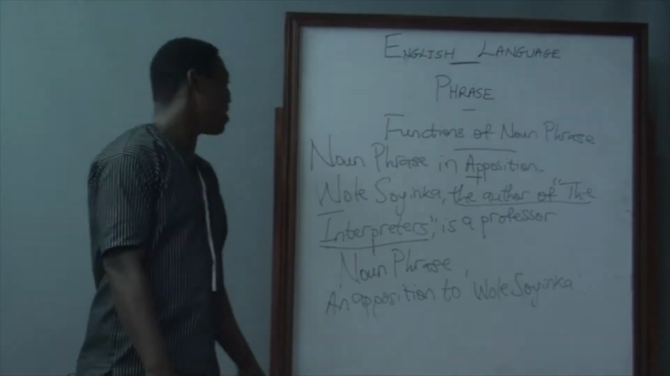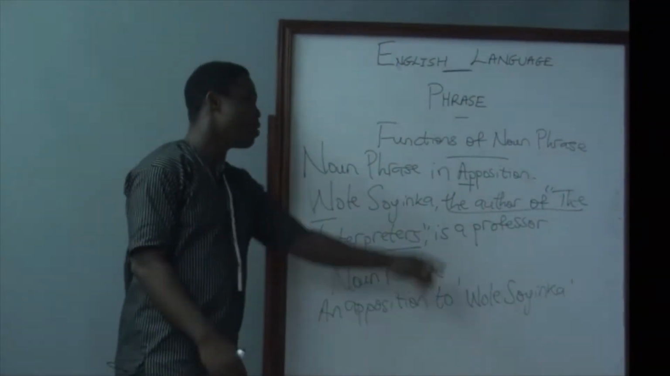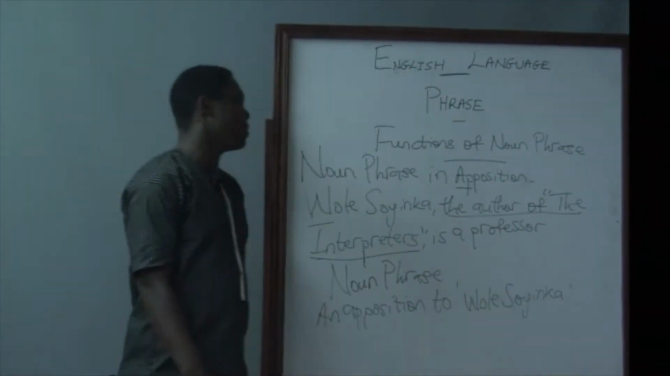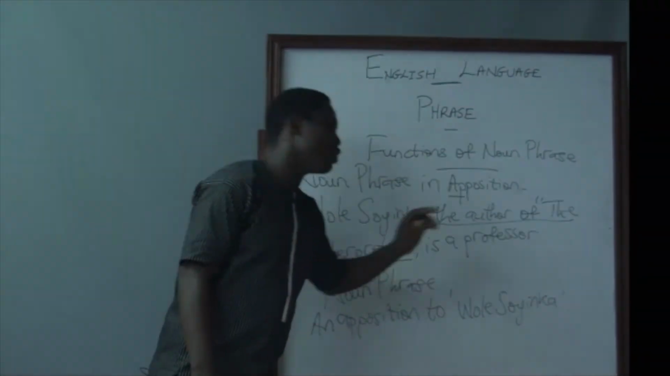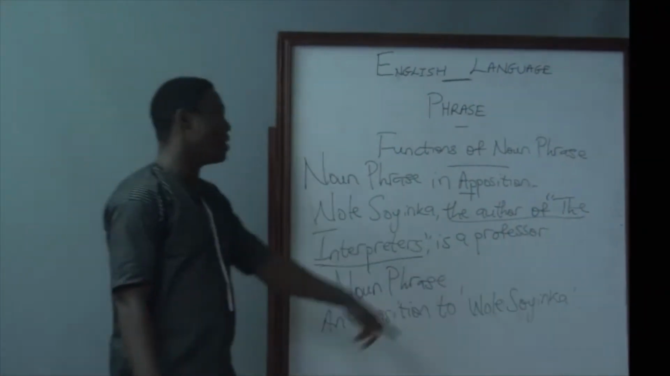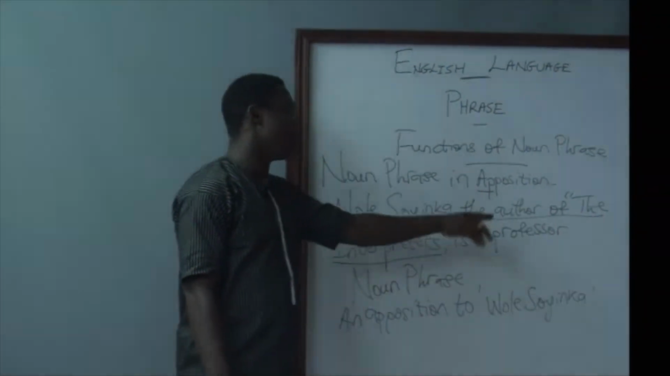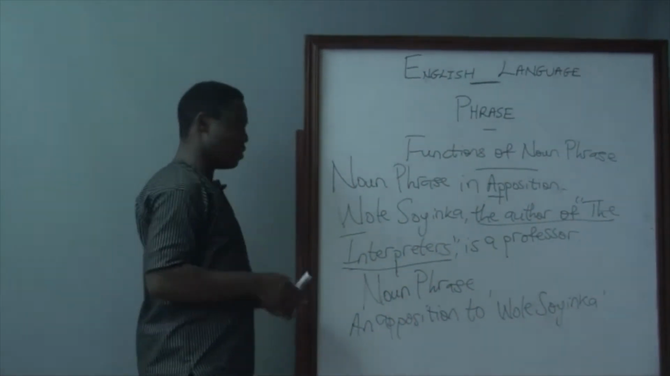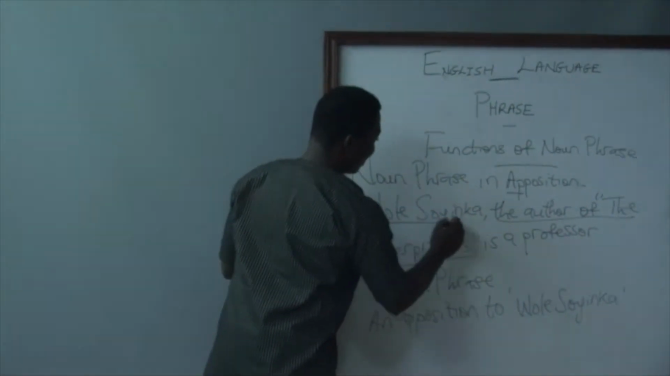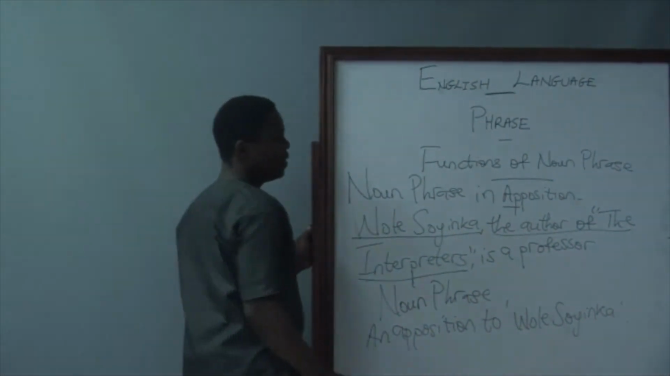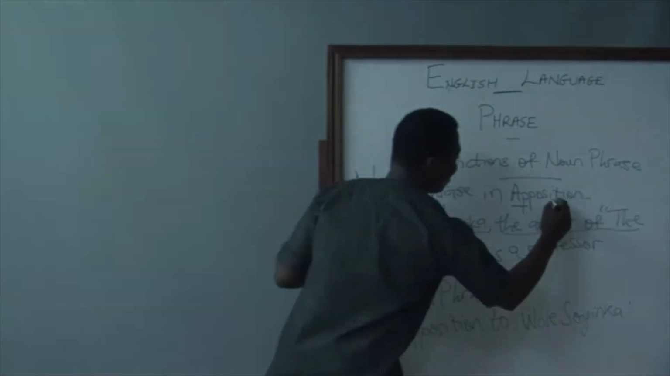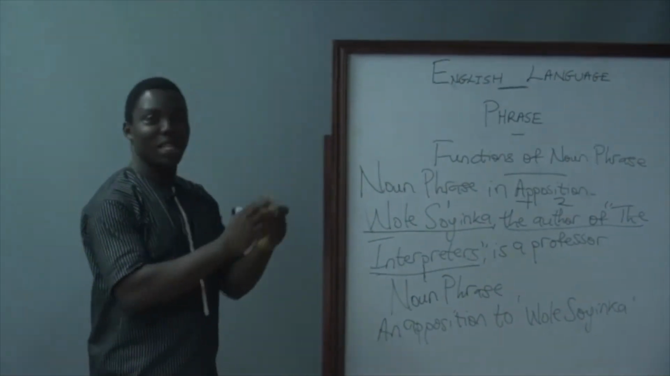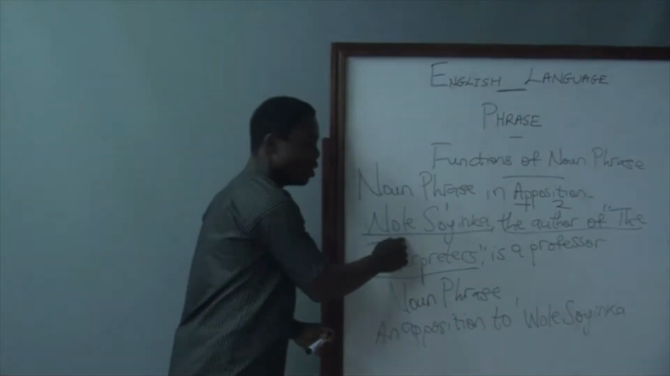Questions have been raised, and such questions include what apposition is, what are the positions in this sentence, and what is a professor doing here? Why is it not part of the roles? Or why is it not part of the positions? Now, I want to identify the positions. The positions are 1, Wole Soyinka. Number 2, the author of the interpreters. Those are the positions meant for an individual, in this case, Wole Soyinka.